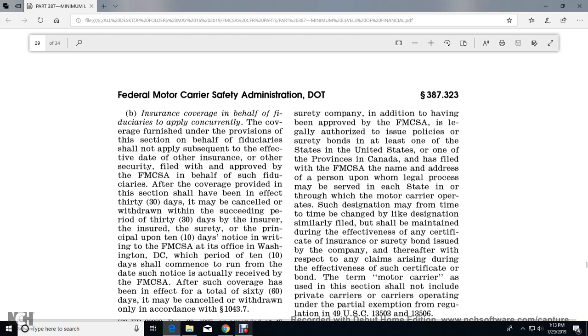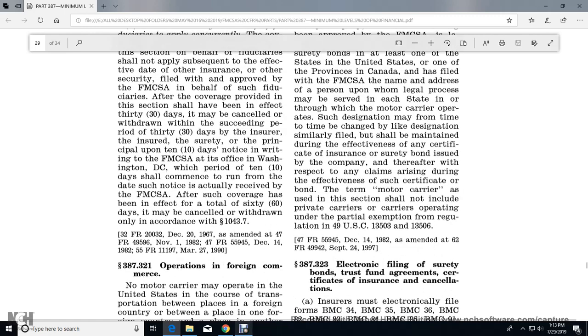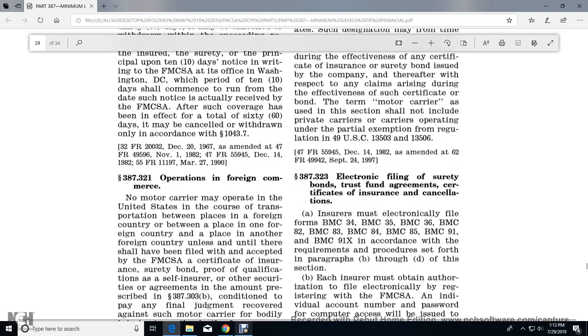Motor carrier as used in this section should not include private carriers and carriers operating with a particular exemption from regulation under Title 49 U.S. Code 13503 and 13506.